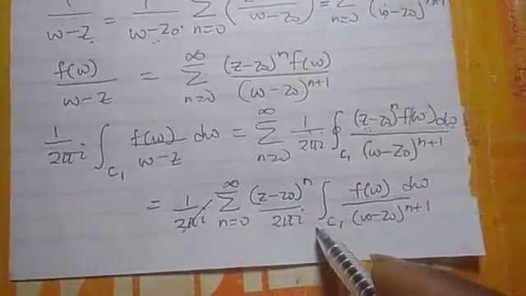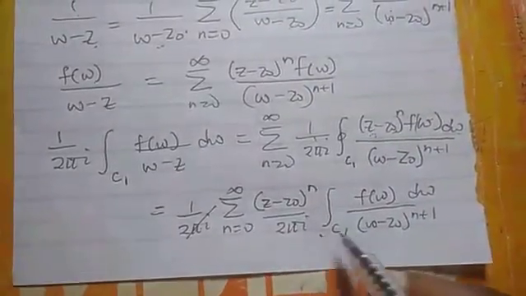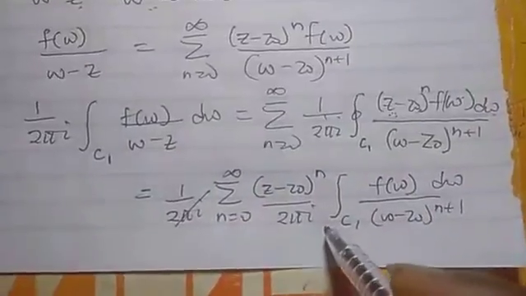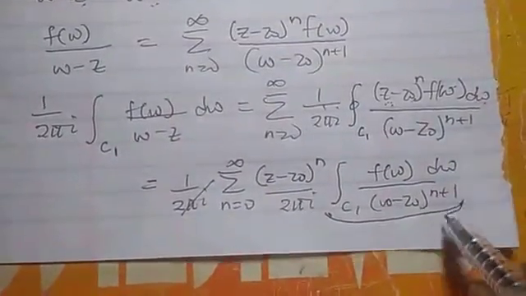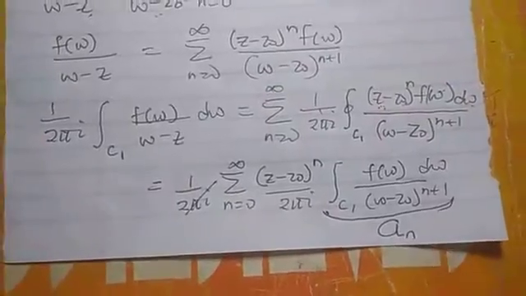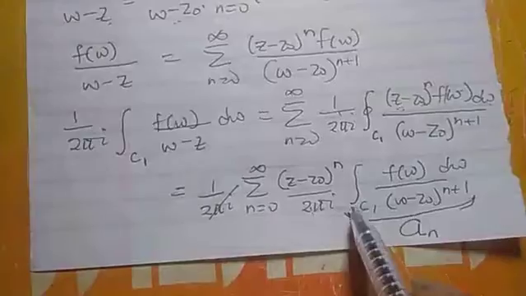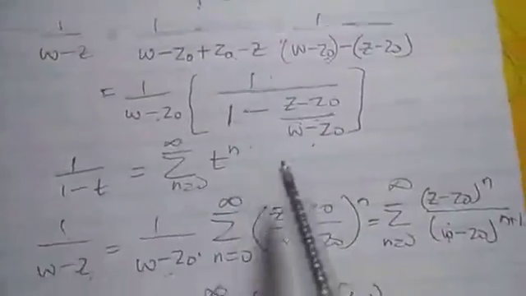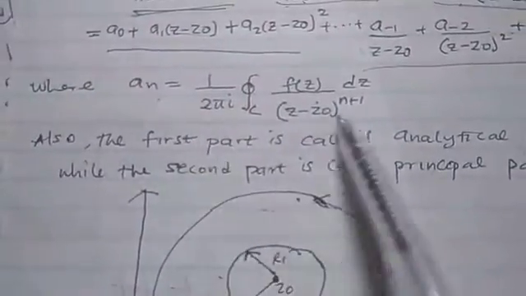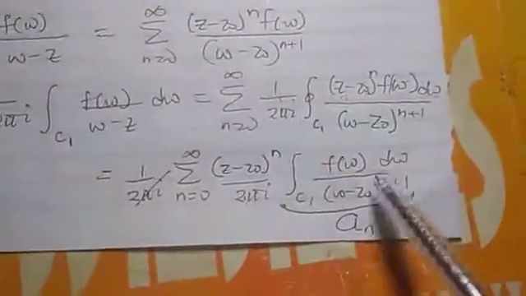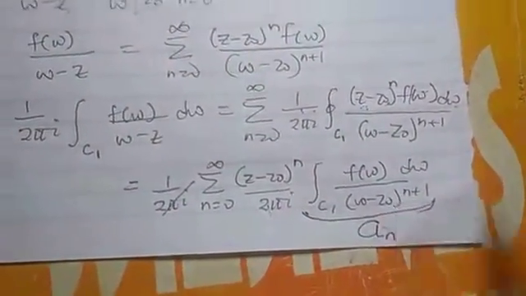So in this case, we can express the whole of this by an, with this 1 over 2 pi I, so that it agrees with what we have here. You know, our an is this. So we represent the whole of this by our an.